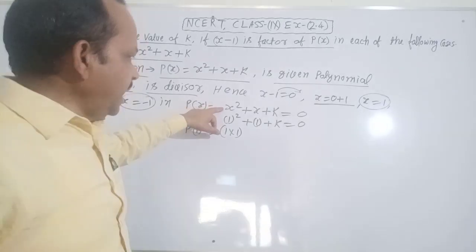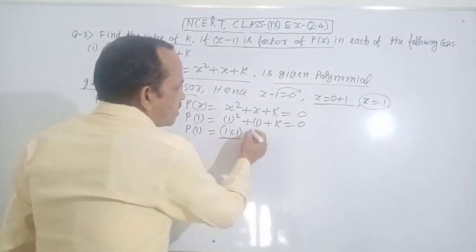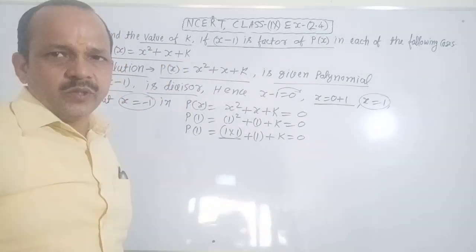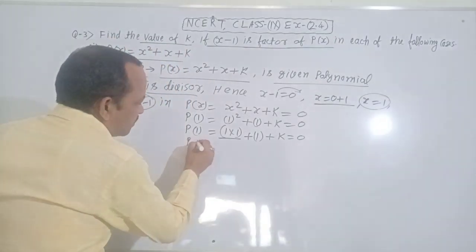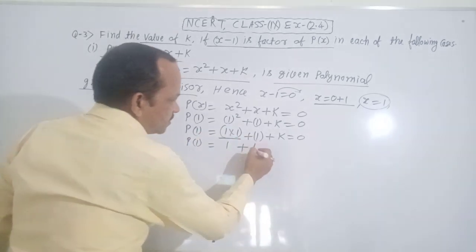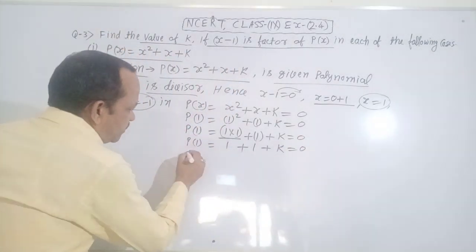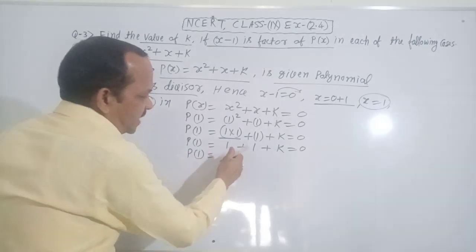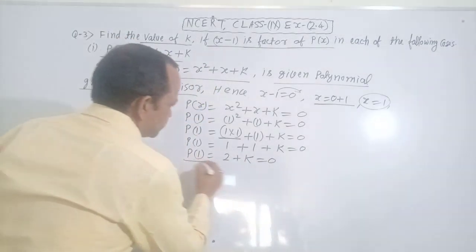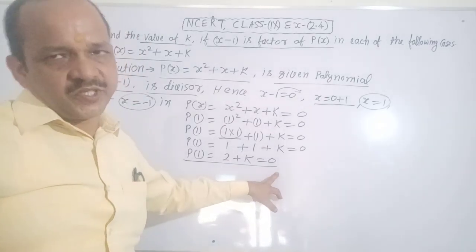Here x square, here 1 square, means 1 multiplied by 1. Plus 1 plus k equals 0. It becomes p(1) equals 1 multiplied by 1, which is 1, plus 1 plus k equals 0. It becomes p(1) equals 1 plus 1, 2, plus k equals 0. So p(1) equals 2 plus k equals 0.